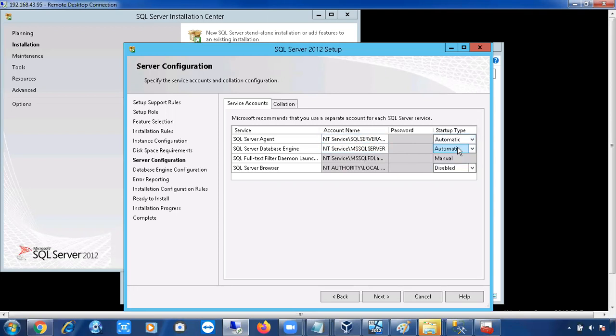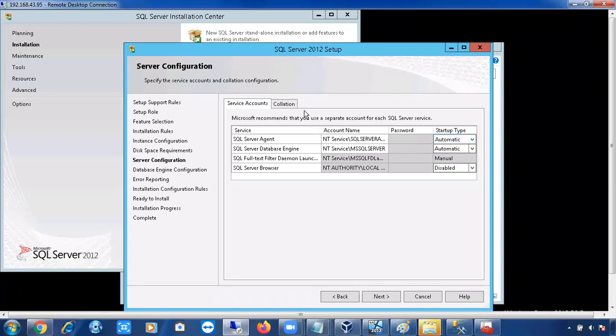Whenever you reboot the Windows server, all the services, these are very important services: database engine service, agent service, these services should be automatic. Again, no need to start it manually. If you simply select manual here, the services will be manual, and even if anyone reboots the Windows machine, again you have to manually start each and every service. If you select automatic, even if anyone reboots the Windows server, automatically the services will come online and be up and running.